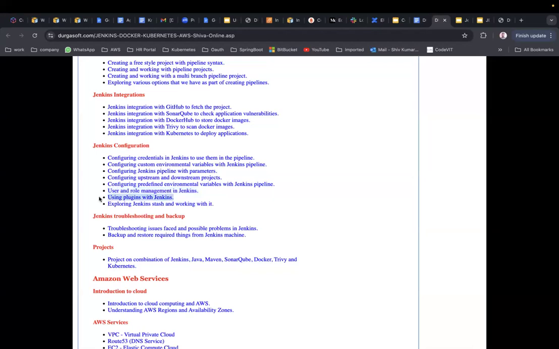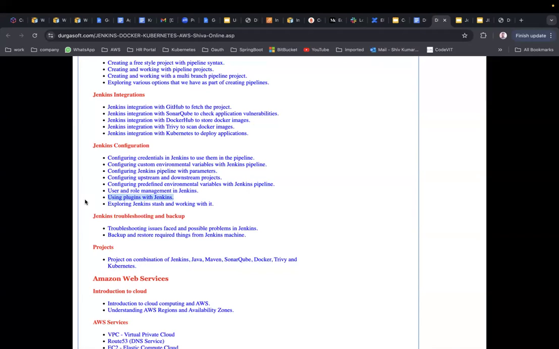Using plugins in Jenkins: Blue Ocean plugin, parameter trigger plugin, Docker agents plugin, role-based strategy plugin, Sonar scanner plugin. All these plugins we are going to use as part of Jenkins. Exploring Jenkins stash and working with it.